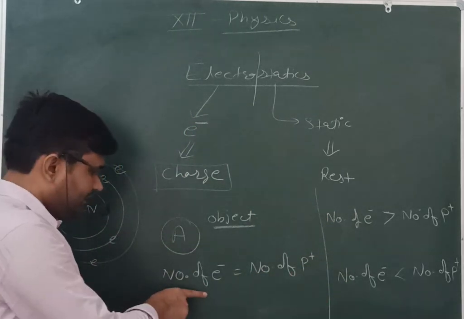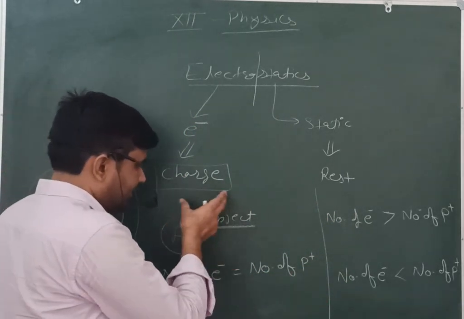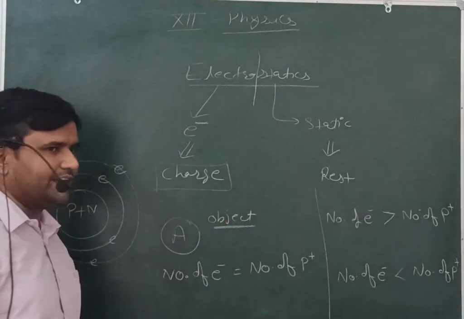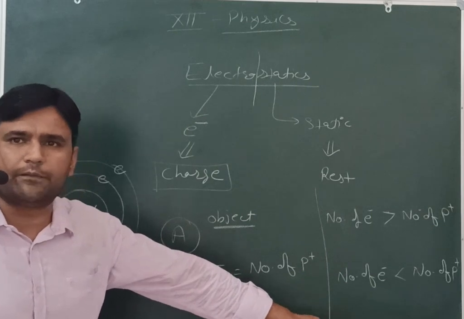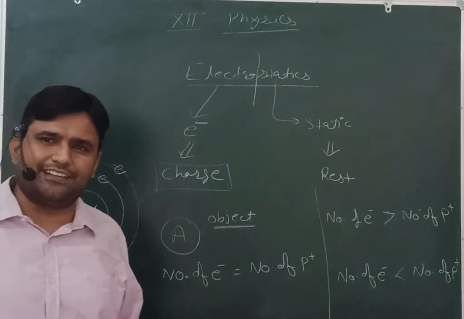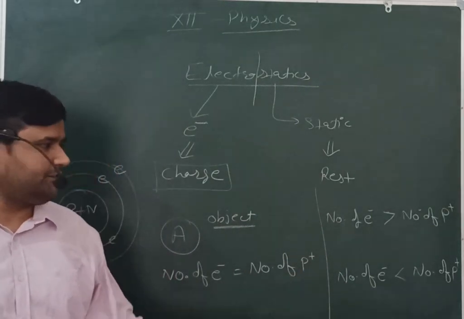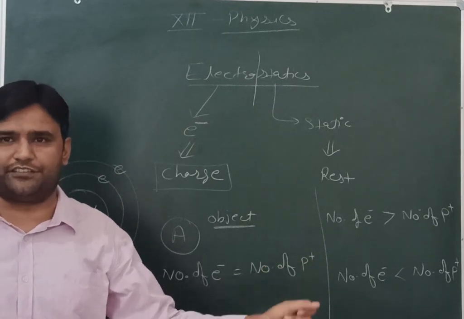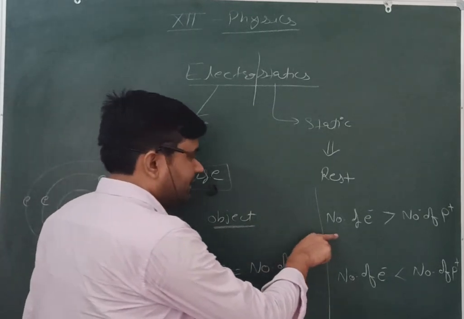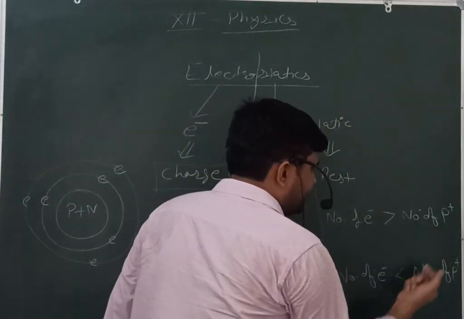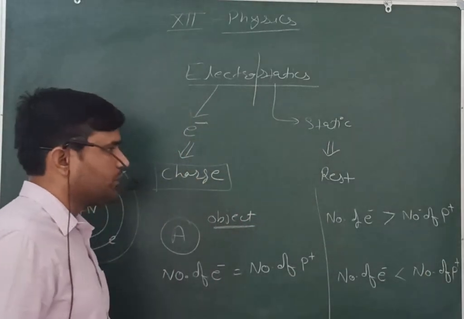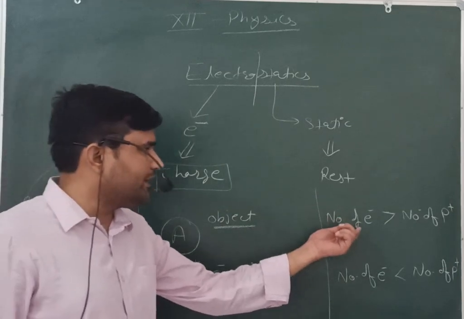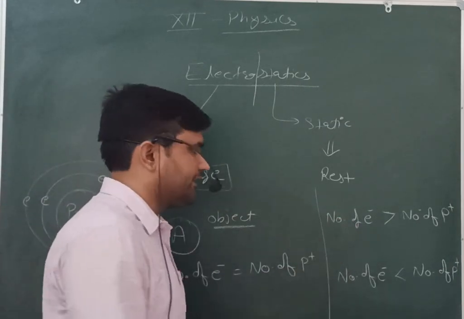Now in these formulations the object is neutralized, but क्या इन दोनों situations में neutralized होगा? No my dear students, it is the concept of the charge, because the number of the electrons is greater than the number of protons, or the number of the electrons is less than the number of protons. It means it is called the excess of the electrons.